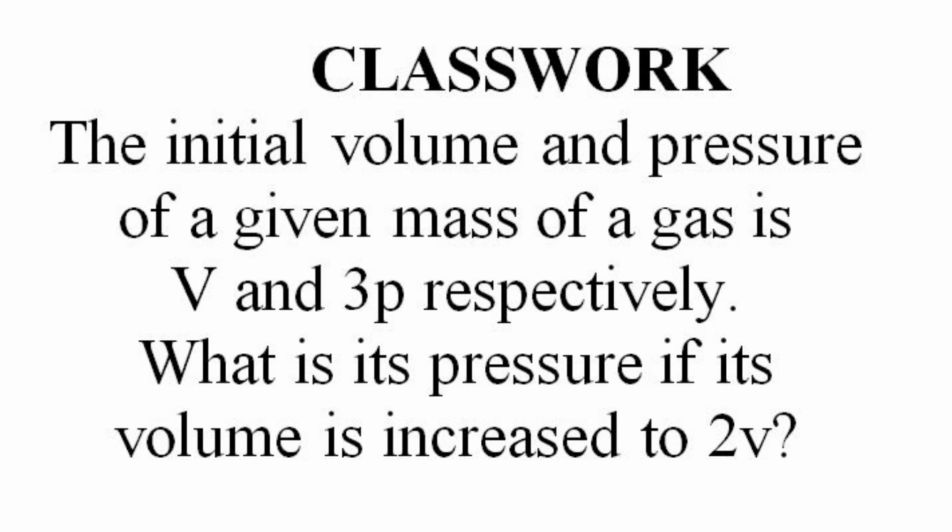The question, look at the question. The initial volume and pressure of a given mass of gas is V and 3P respectively. What is its pressure if its volume is increased to 2V?